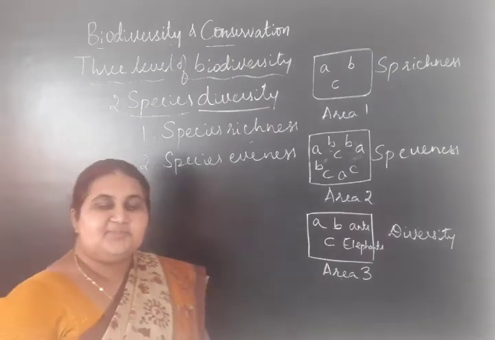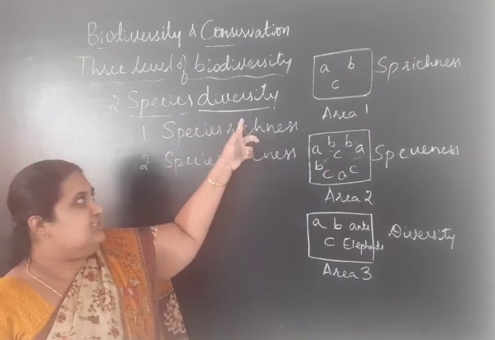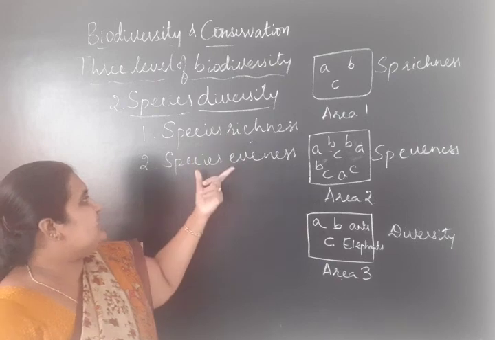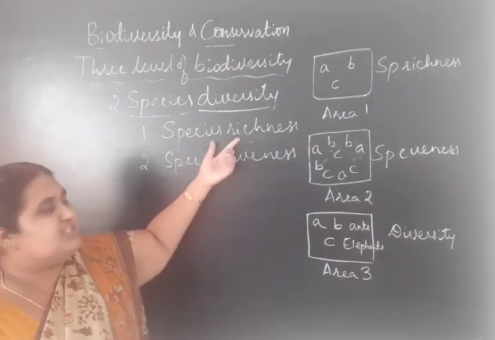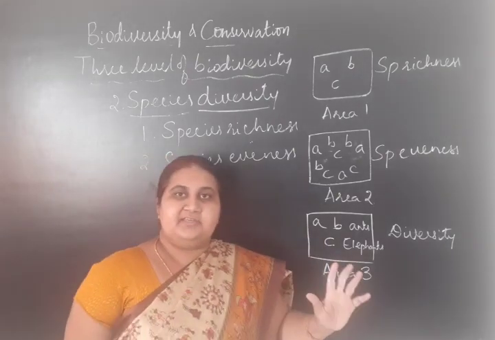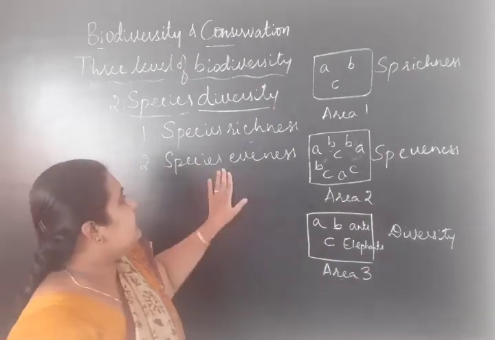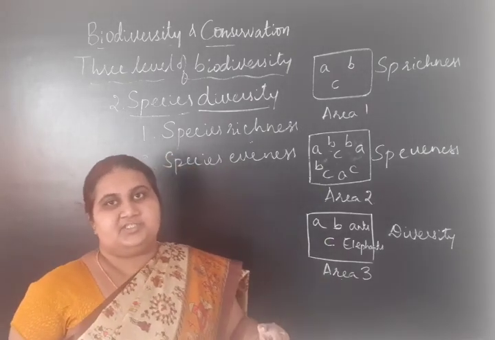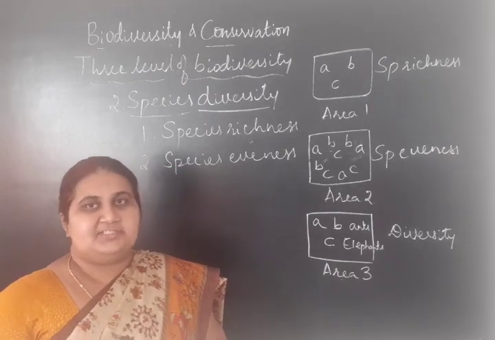Diversity at a species level is called species diversity. To understand species diversity, we should know species richness and species evenness. Species richness means different species existing within a particular area. Evenness is the number of individuals of each species, or relative abundance of each species.